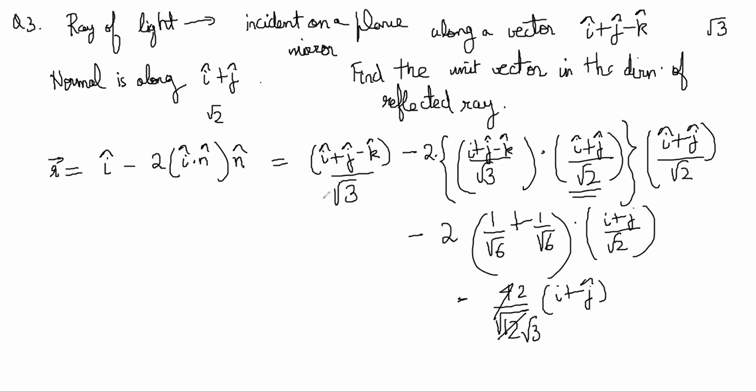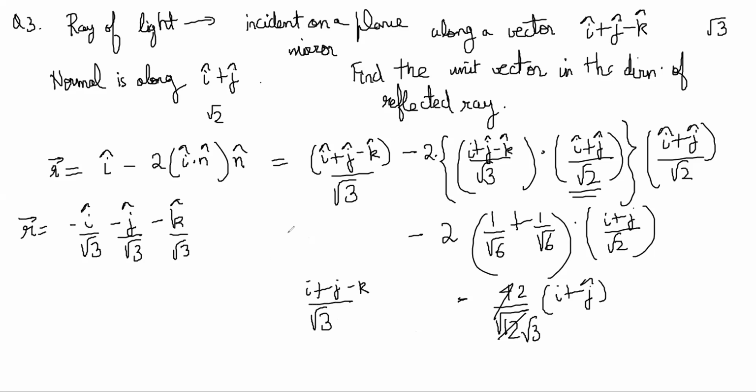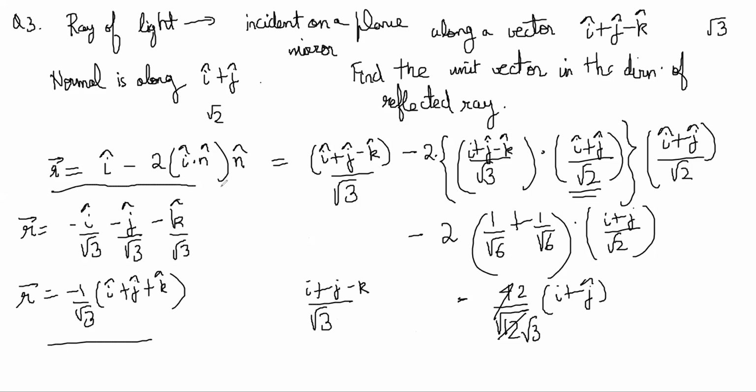And here you have i plus j minus k by root 3. So the final r vector becomes minus 2 by root 3 times i plus j, so minus i by root 3 minus j by root 3 and minus k by root 3. So the final vector is in this direction, minus 1 by root 3 times i plus j plus k. You understand? So you have to be careful here to use only unit vectors for all of them.